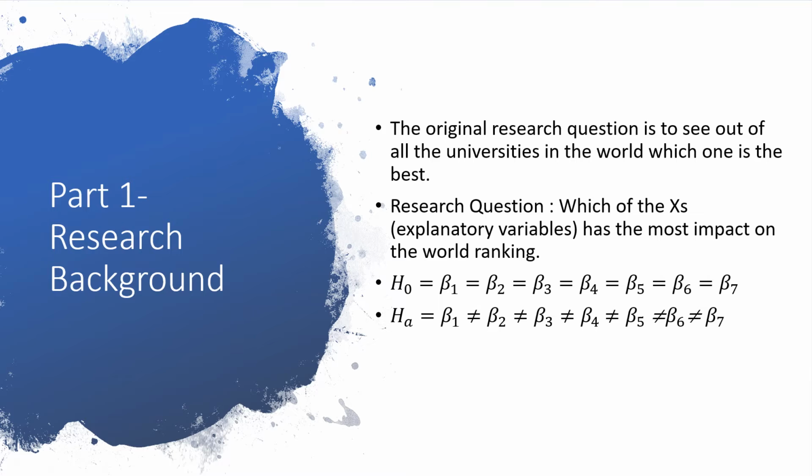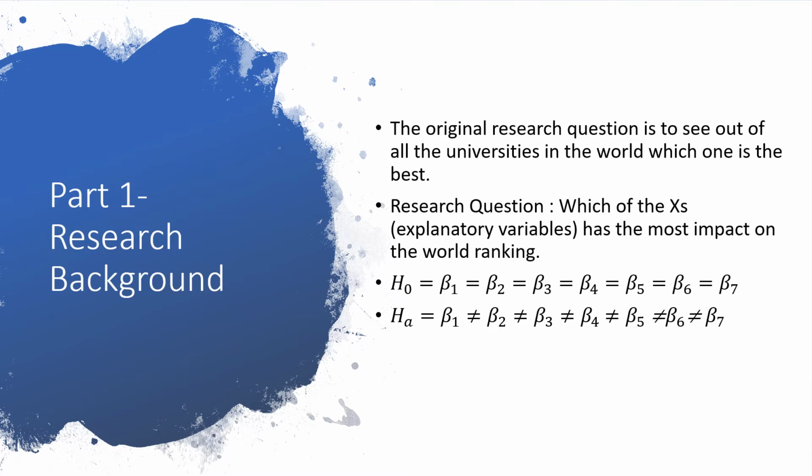The author's original research question is to see, out of all these universities in the world, which one is the best. So what he did is he had an overall ranking score, which is going to be the Y, the response variable, in this presentation.